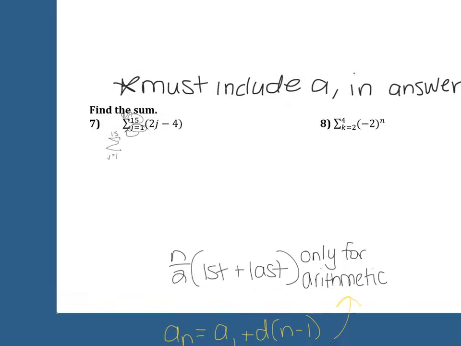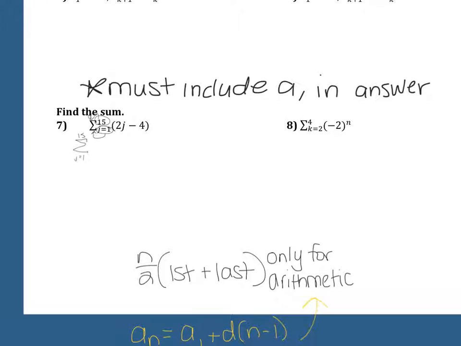So for 7 and 8, you're starting at the bottom and you're working your way up to the top. So for 7, you can either plug in 1, then 2, then 3, then 4, then 5, then 6, then 7, then 8, then 9, then 10, all the way up to 15. Or because it's arithmetic, you can actually use the formula. For number 8, you have to plug in 2, then 3, then 4, and add them together at the end. You can't use the formula.